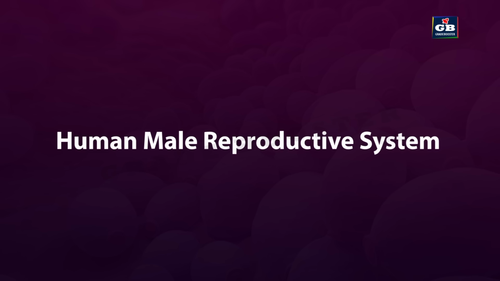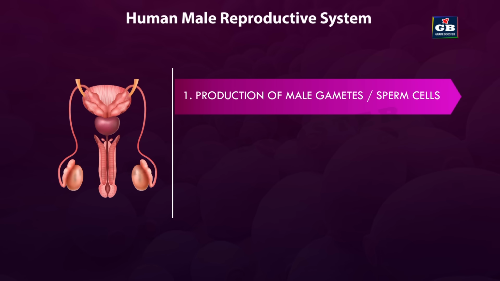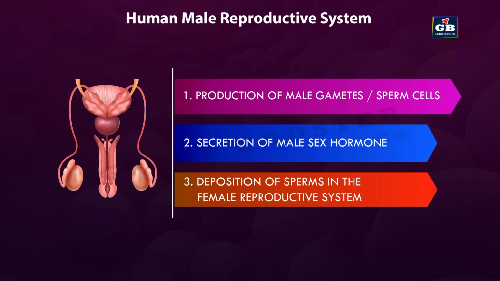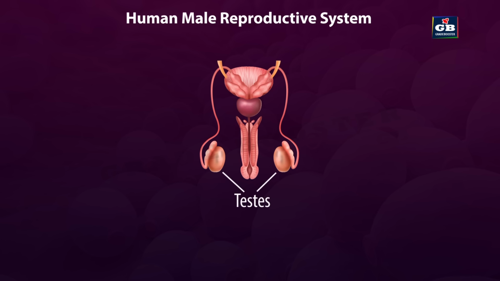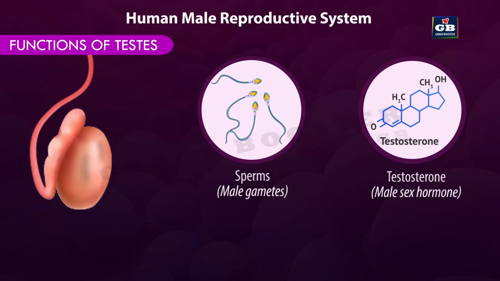Human male reproductive system. The human male reproductive system performs three important functions. 1. Production of male gametes or sperm cells. 2. Secretion of male sex hormone, that is testosterone. 3. Deposition of gametes in the female reproductive system. There is a pair of testes present in the male reproductive system. The production of male gametes and secretion of male sex hormone is done by the testes.